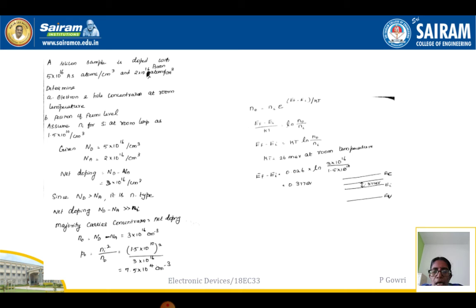Using this I can find out p0, the number of holes, which is 1.5 into 10 to the power 10 the whole square divided by the number of electrons, which is 3 into 10 to the power 16, per centimeter cube.